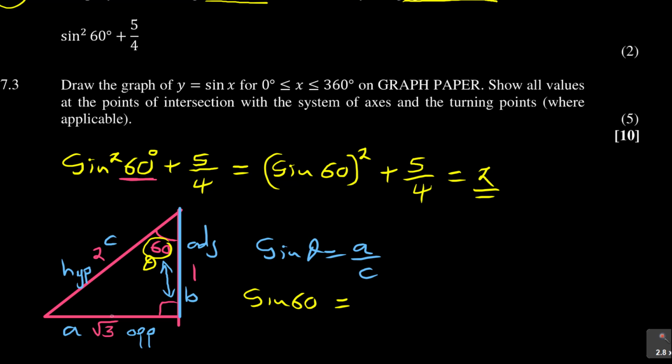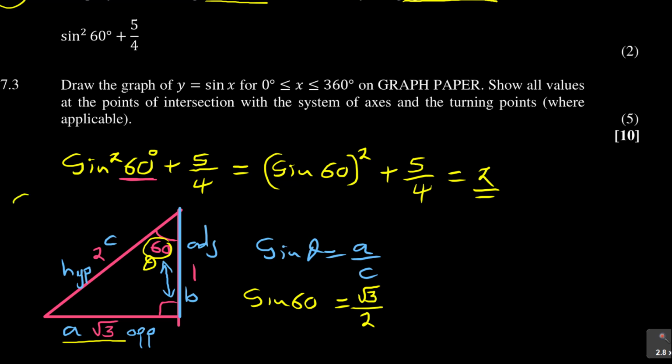So sine theta is A, which is opposite, over C. My A there is root 3, as you can see, over my C, which is 2.